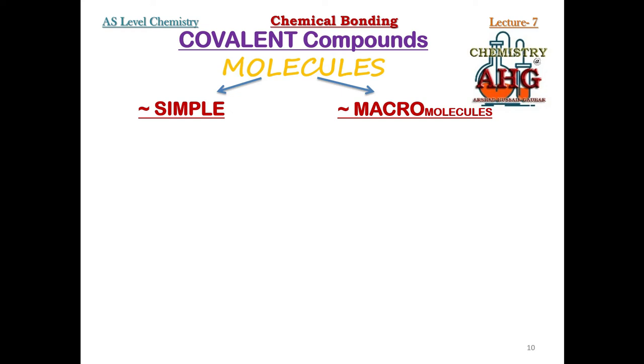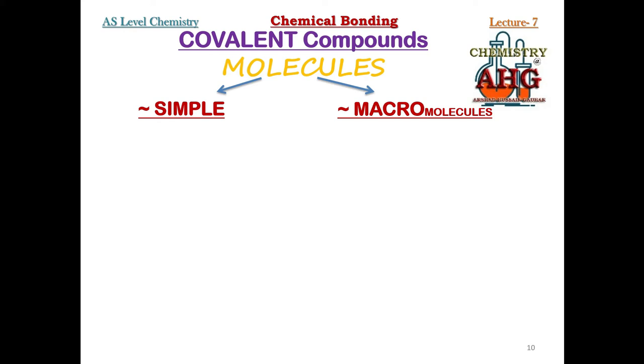Rather, they exist as clusters of ions, with a cubic crystal lattice structure. So you can remember five important properties of ionic compounds: hard solid, high melting and boiling point, non-volatile, electrolytes, and no molecules, rather clusters of ions.